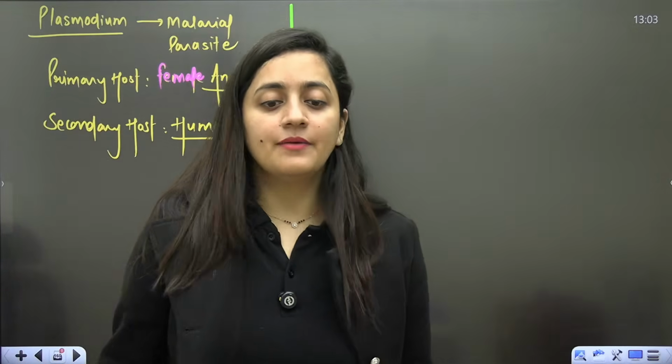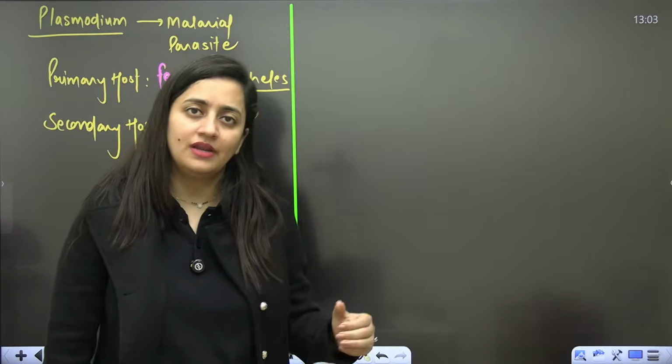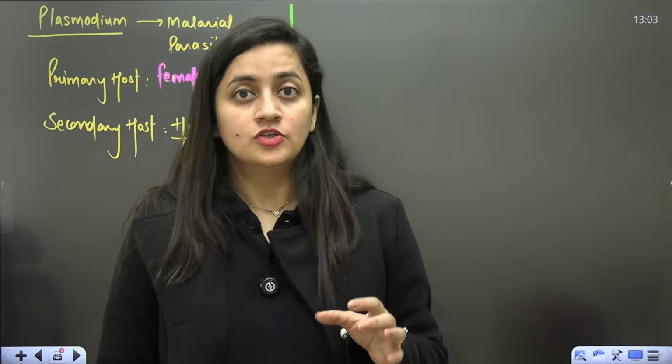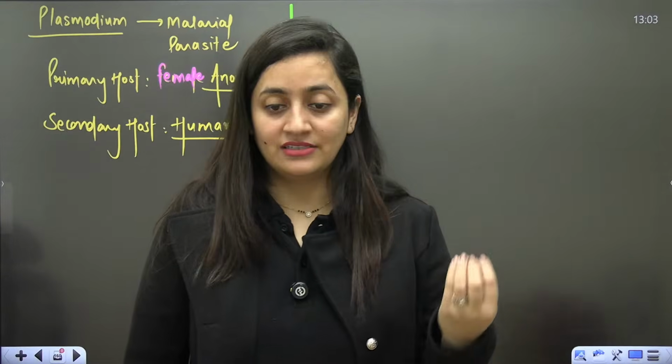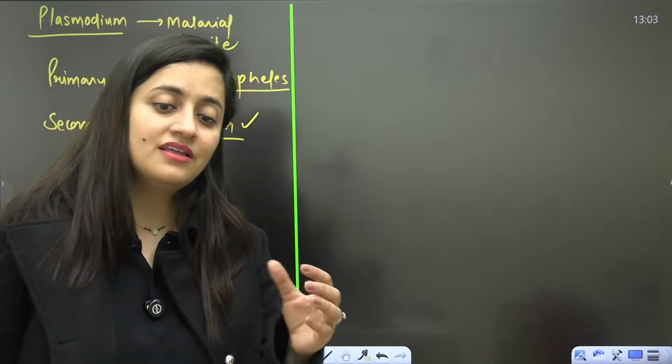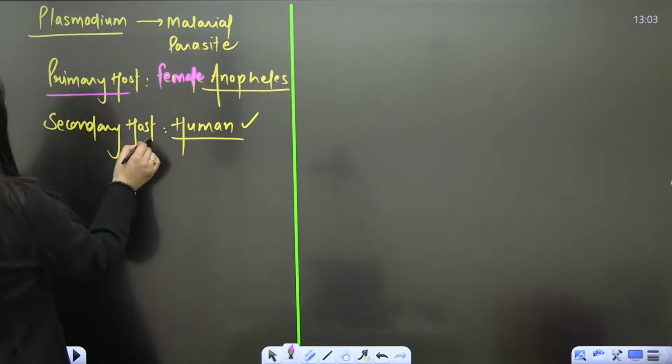Females are dangerous, even if they are mosquitoes. But you see, this female Anopheles is going to bite the right human being, because they need blood for egg development. It's not that they depend on blood only for their feeding, right? It is for their eggs. That's why we do not use the word parasite here, rather we say that they are the vectors. So primary host and secondary host, that's the word.